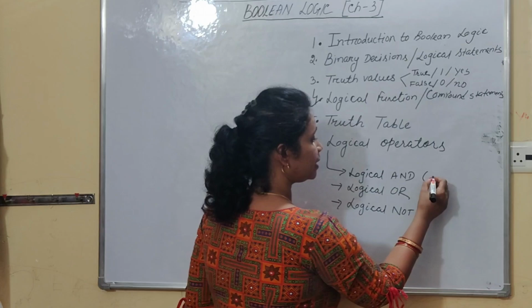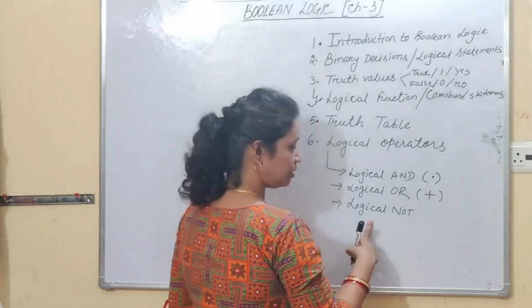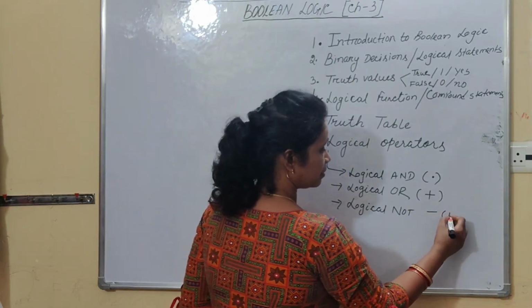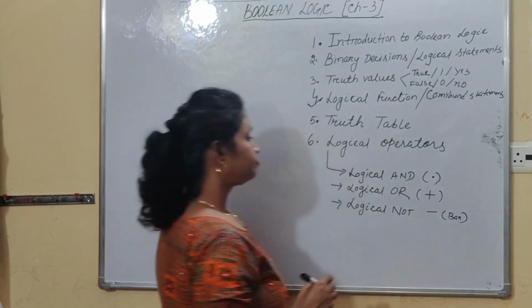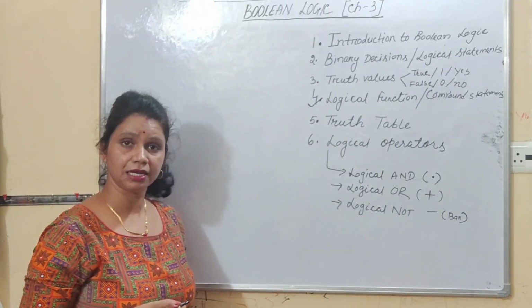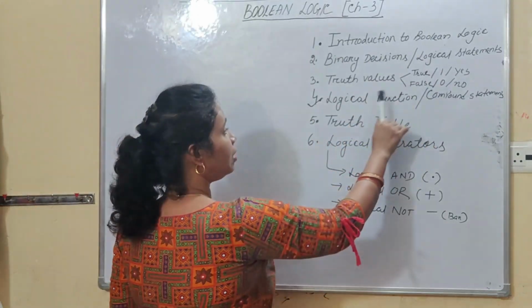Logical AND is denoted by the dot symbol. Logical OR is denoted by the plus symbol. And logical NOT is denoted by one bar symbol. This symbol is known as the bar symbol. Right students? So if we combine the logical variables with the help of logical operators, then such type of statements are known as compound statements or logical functions.